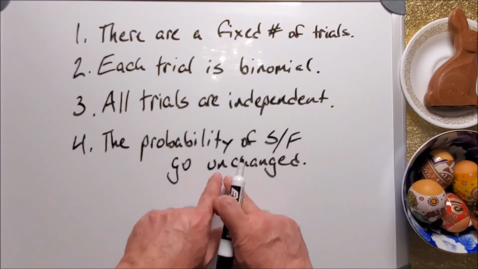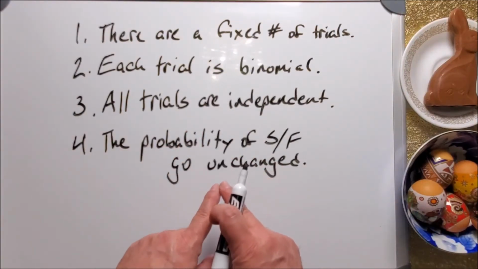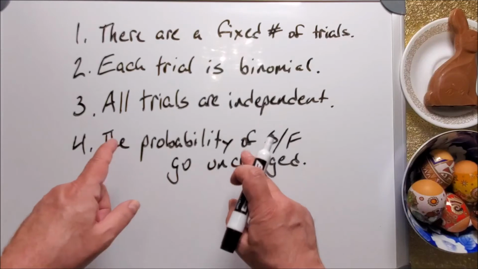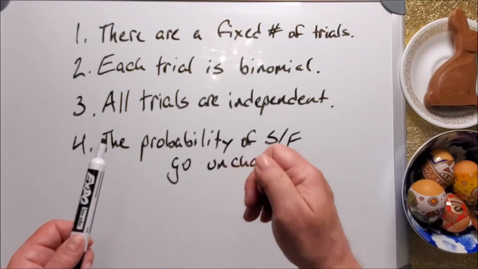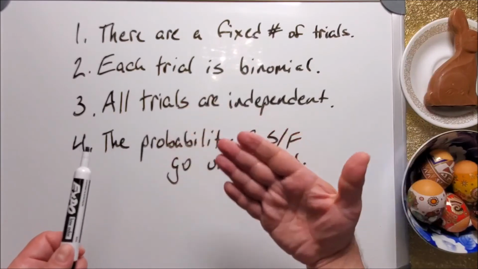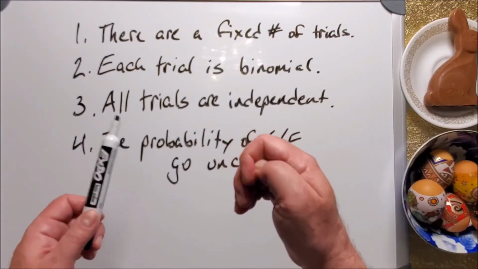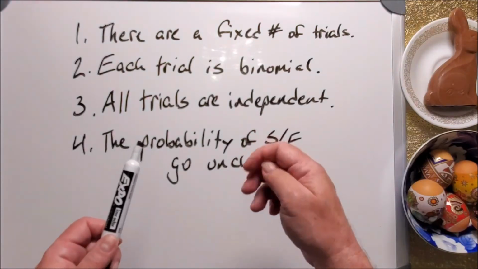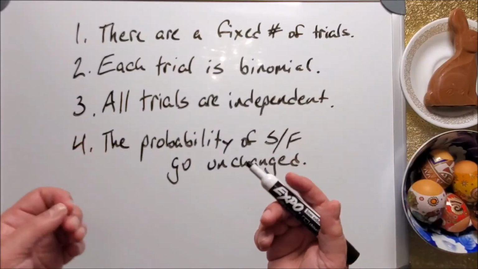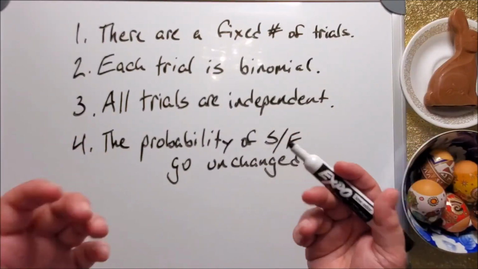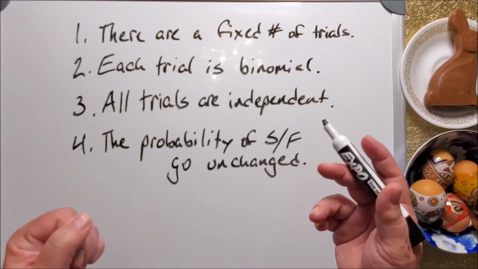It kind of seems like Rule 4 and Rule 3 are the same rule, but they're really not. Rule 3 tells us that each trial is independent. That means that the given outcome for one trial does not affect the trial following it. So you don't have a greater probability of a heads if you keep getting tails 20 times in a row. Sometimes people in Vegas or Atlantic City think that way, and it's not really true. So there's no influence from one trial to the next.